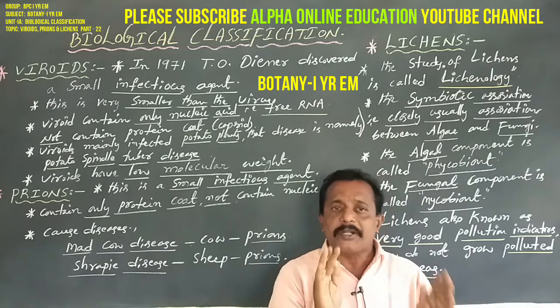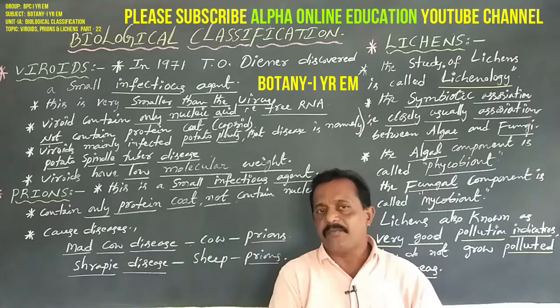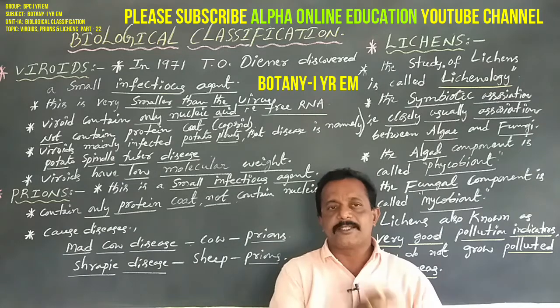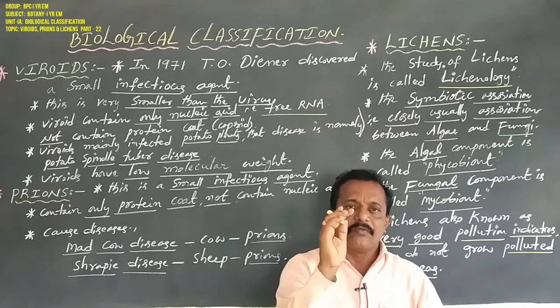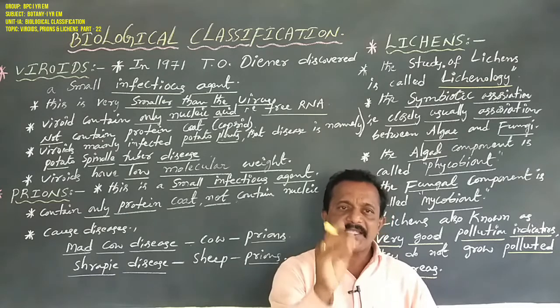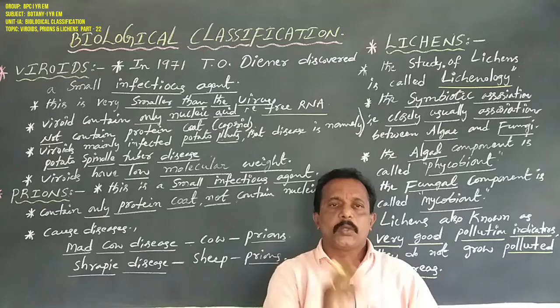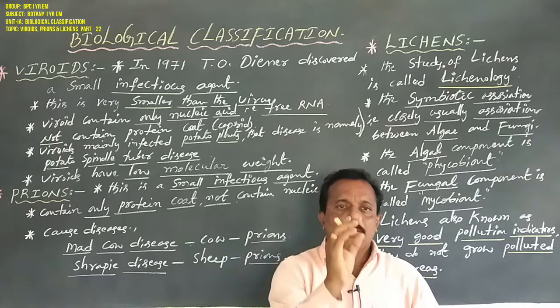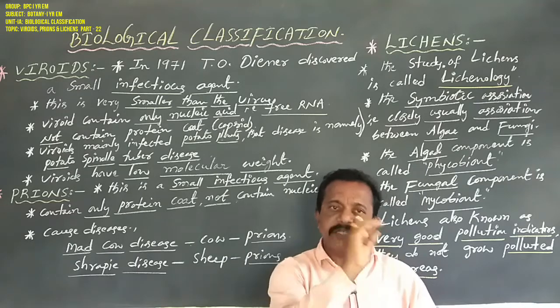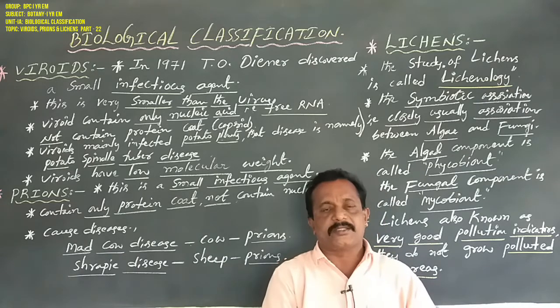Potato spindle tuber disease is caused by viroids. This is a plant disease. Viroids always infect only plant organisms, especially potato.